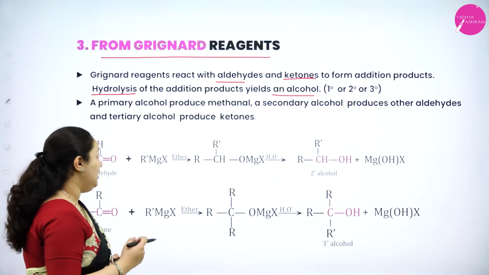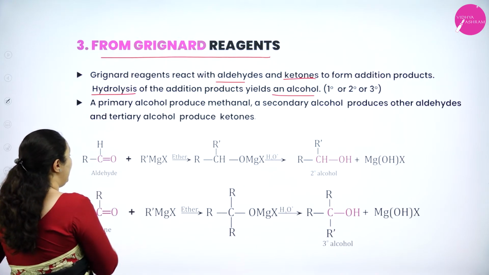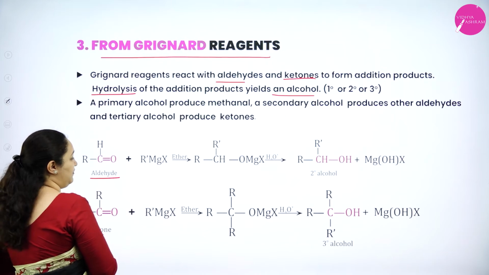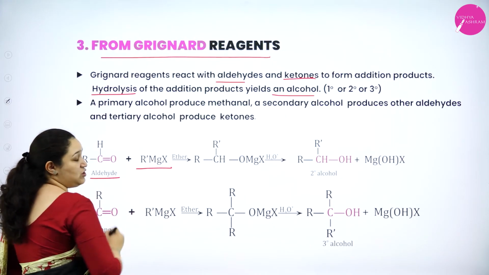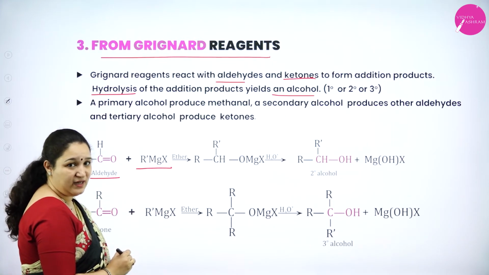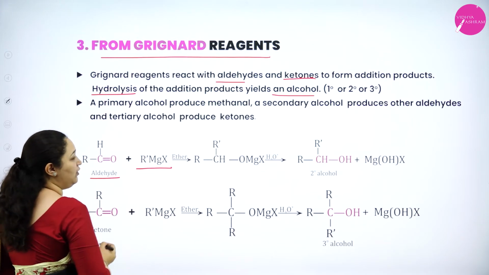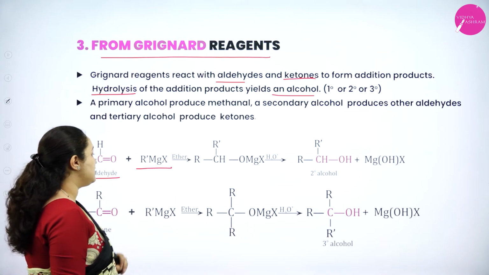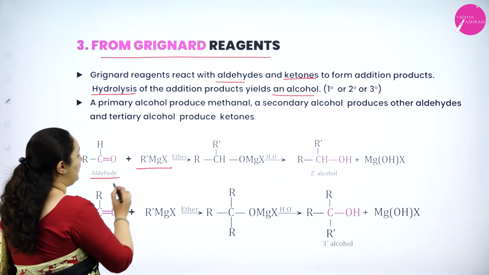Grignard reagent. Now you can see aldehydes, if I take R C double bond OH, this is an aldehyde, and R dash MgX is the Grignard reagent. You can see I have put R dash for the alkyl group of the Grignard reagent. Okay, in the presence of dry ether, what happens?